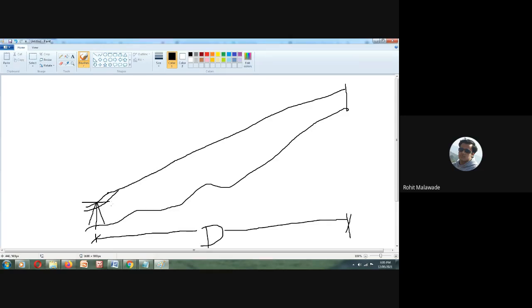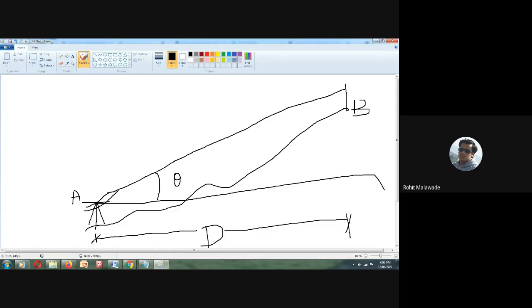This is your station point A, and this is your station point B. This is your line of sight. It should be horizontal, but here in Paint it doesn't come up properly. So this is your horizontal line.